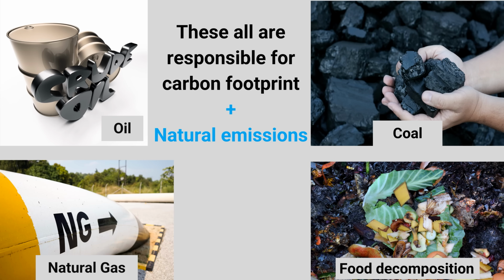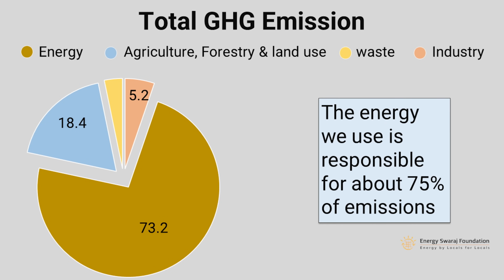For example, if you're eating vegetarian food, vegetables and fruits, your carbon dioxide footprint is very small, maybe about 1 kilogram per kilogram of food. But if you are eating meat, then your carbon dioxide emission per kilogram of food production is very high, and this is there in this chart.